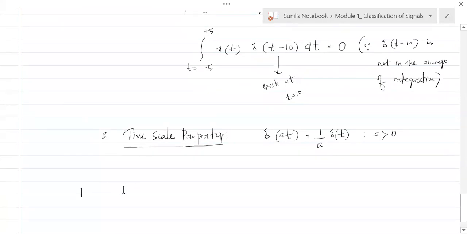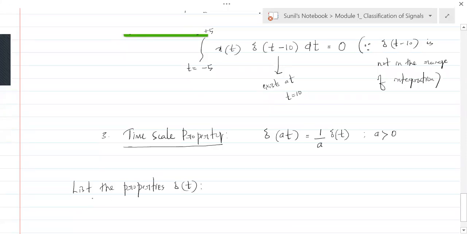Summary of the properties, or list. Suppose you're asked to list the properties of delta of t, then what you will do is this. Everybody just copy it down.